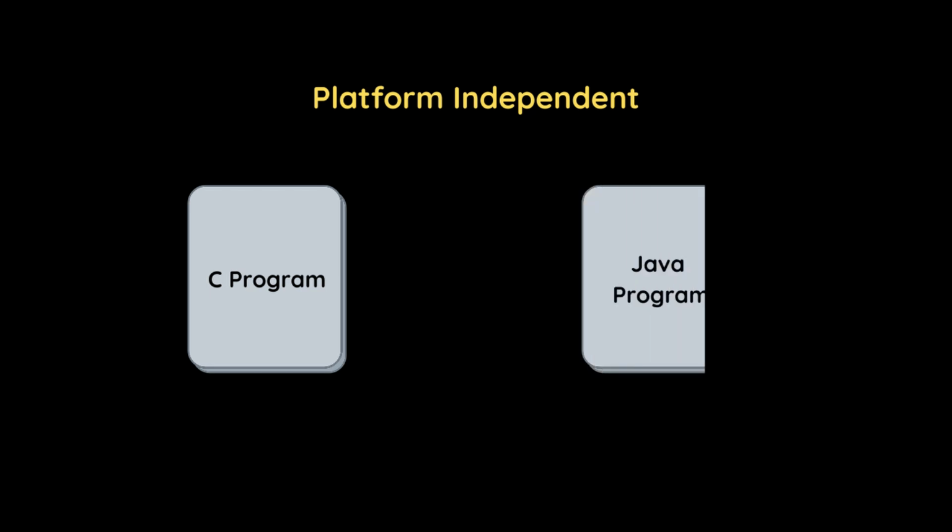But in case of Java, if you write and compile your Java program on one platform, then the same program can be executed on any other platform. That's the power of Java. You do not need to rewrite and recompile your program on each platform, and you can execute the same compiled program on each and every platform. Now let's try to understand more about this feature.